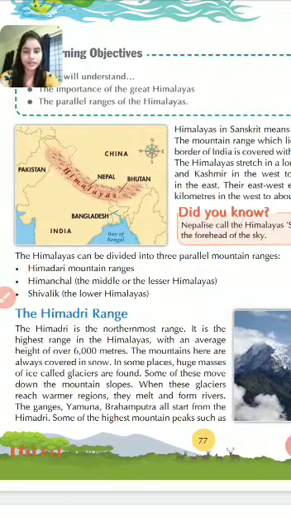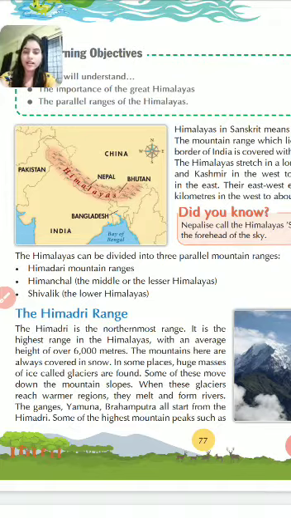Now coming to its divisions, the Himalayas can be divided into three parallel mountain ranges. The first one is the Himadri mountain range, which is also known as the Greater Himalayas. The second one is the Himachal, also called the Middle or Lesser Himalayas. The third range is Shivalik, which is also known as the Lower Himalayas. Okay, so now let's discuss these ranges one by one.